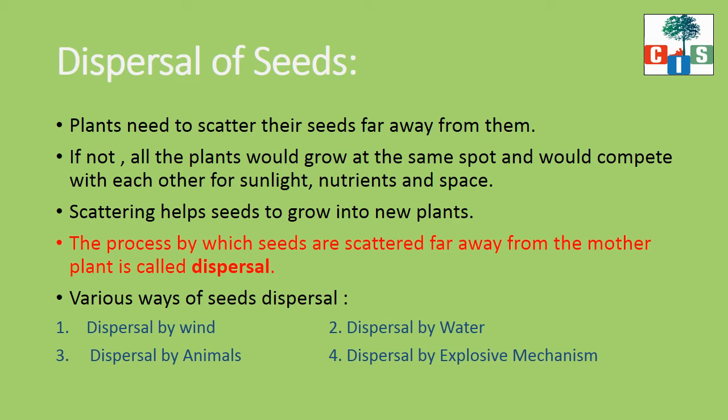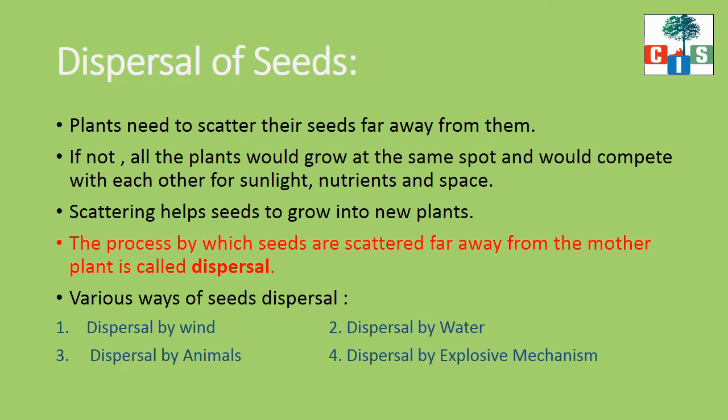Because if they do not scatter, all the plants would grow at the same spot and would compete with each other for sunlight, nutrients and space. For example, if I have a mango plant, and when the fruits on that mango plant fall down,